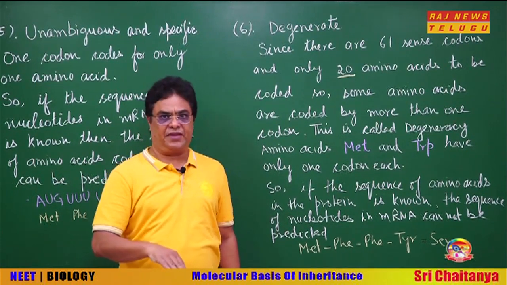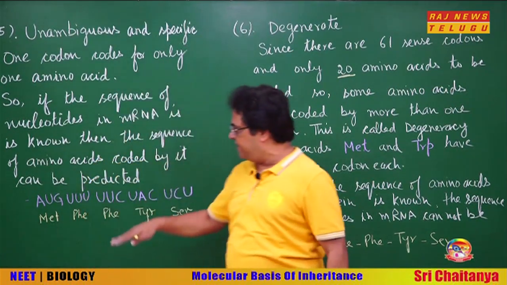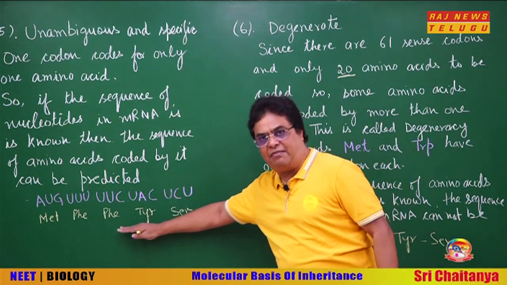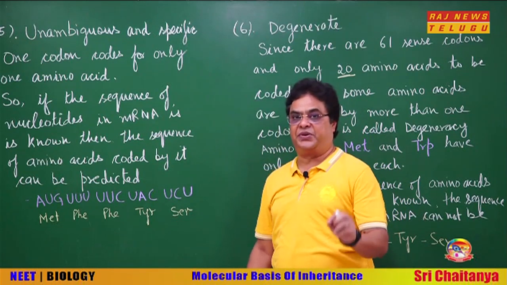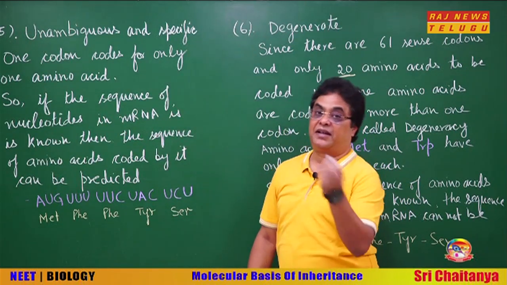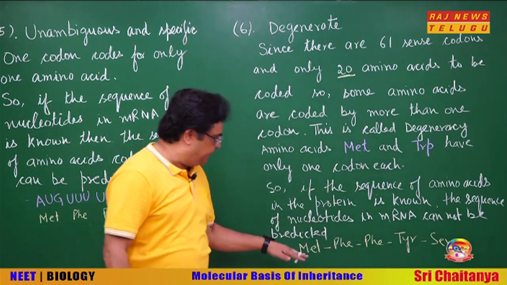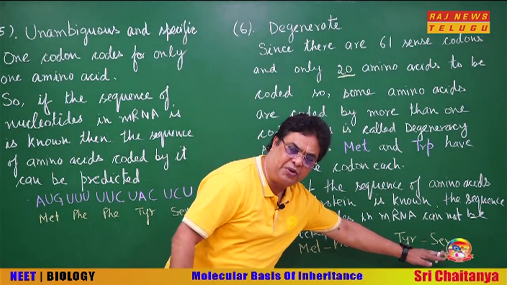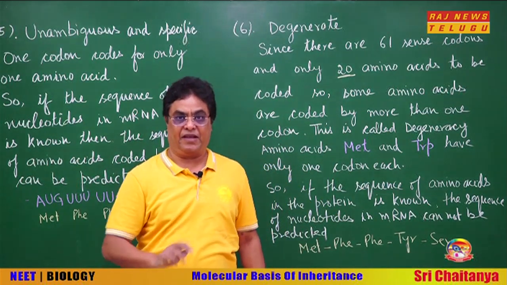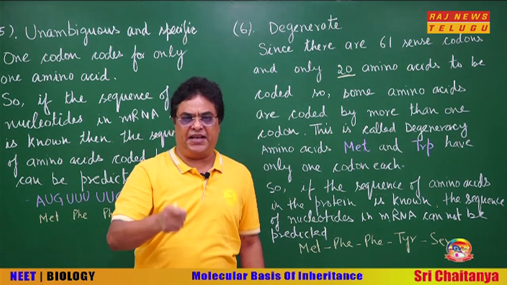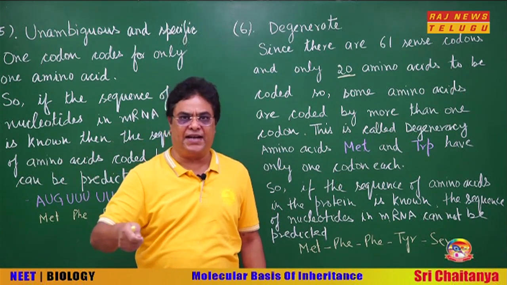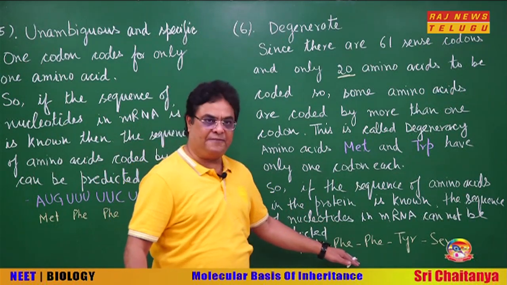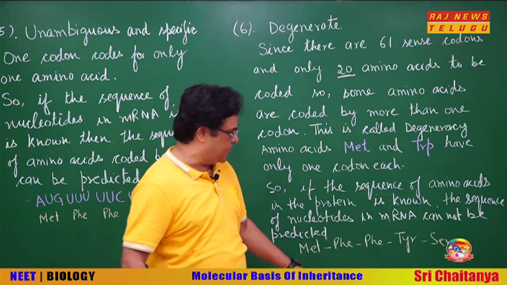Now students, see, the reverse cannot be done. Here we said if we know the nucleotides on mRNA, we can predict the amino acids in the protein because genetic code is non-ambiguous. But the reverse we cannot do. If we know the amino acid sequence in the protein, we cannot predict the sequence of nucleotide in mRNA that was translated to synthesize this protein, because you see phenylalanine, it has more than 1 codons.